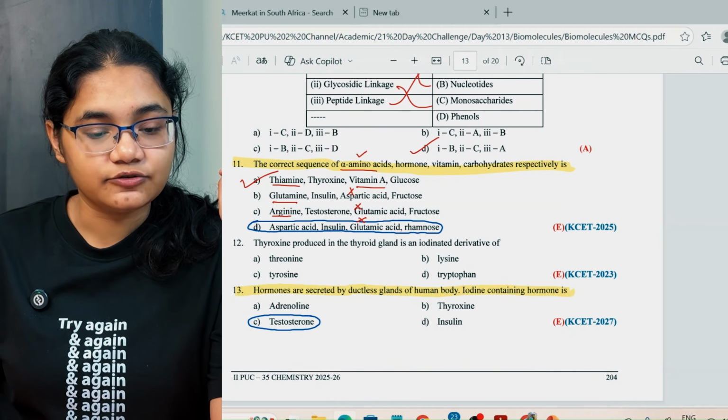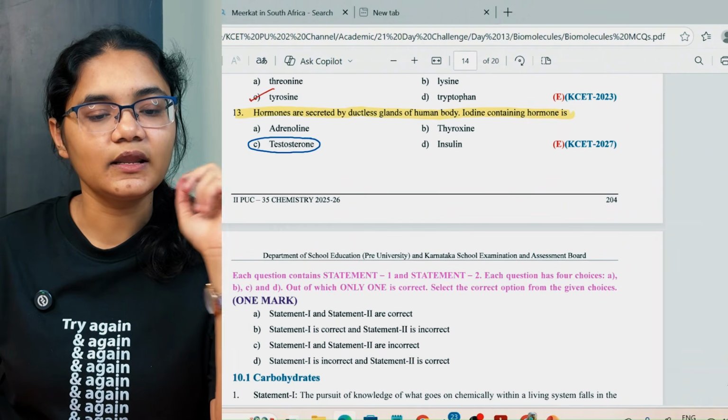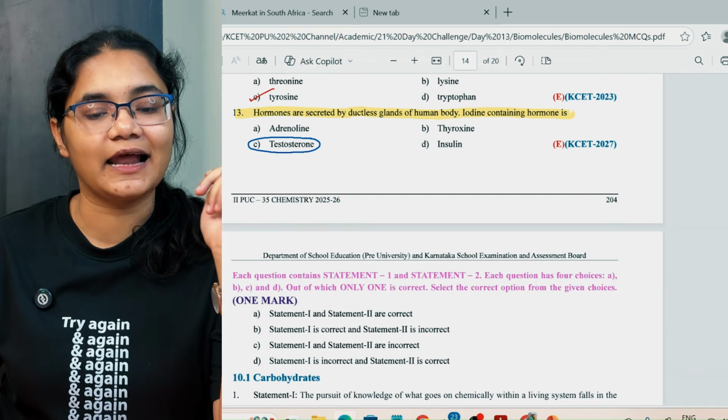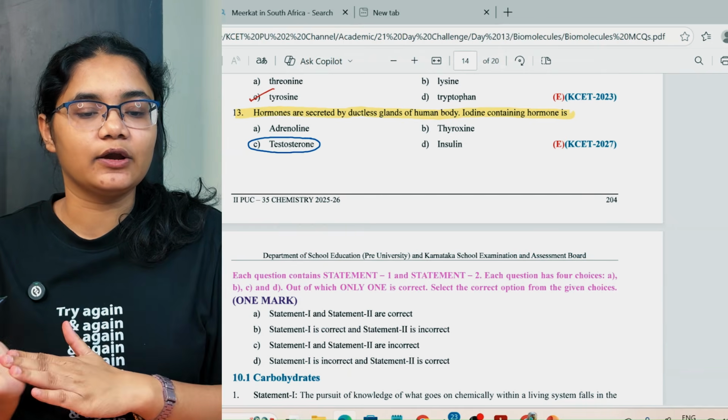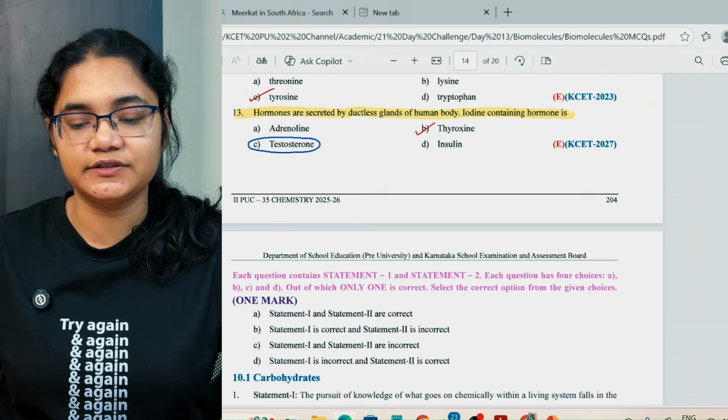Next, thyroxine produced in the thyroid gland is an iodinated derivative of tyrosine. Next, the hormone secreted by the ductless glands of the human body, the iodine containing hormone, is your thyroxine. Okay, here also the answer given is C, which is completely wrong.